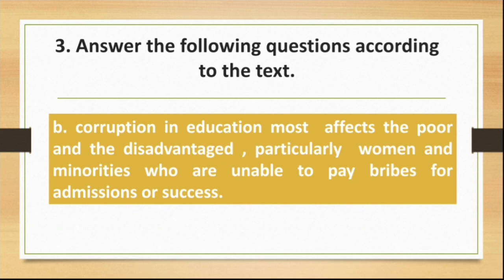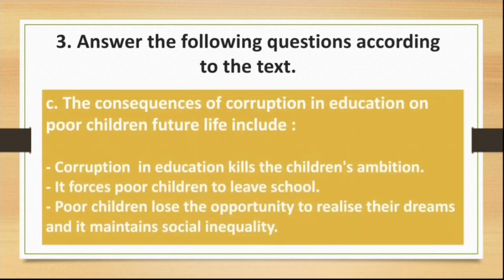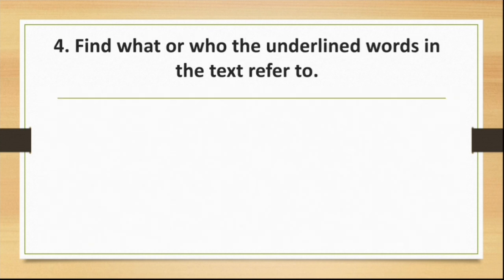The third one, C. What are the consequences of corruption in education on poor children's future life? The consequences include: corruption in education kills the children's ambition. It forces poor children to leave school. Poor children lose the opportunity to realize their dreams, and it maintains social inequality. We move on to question 4.